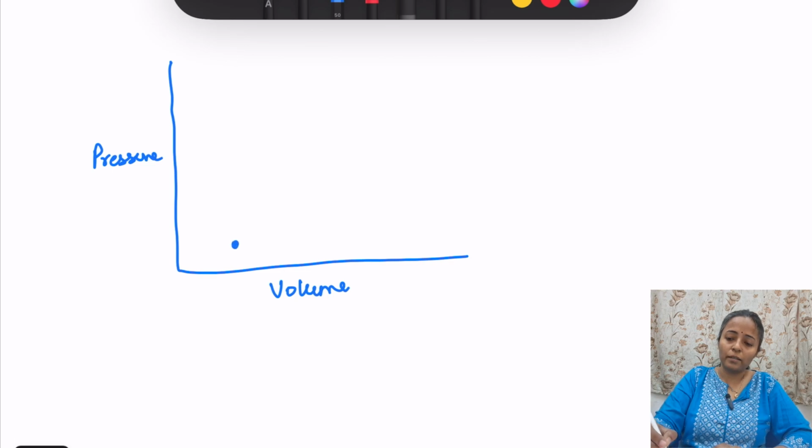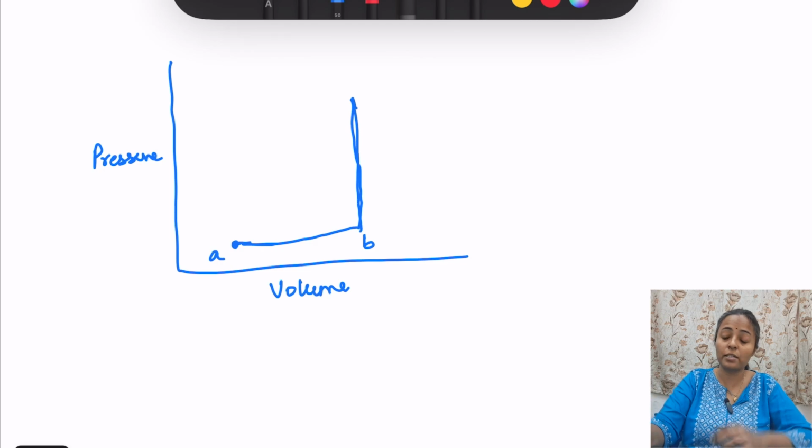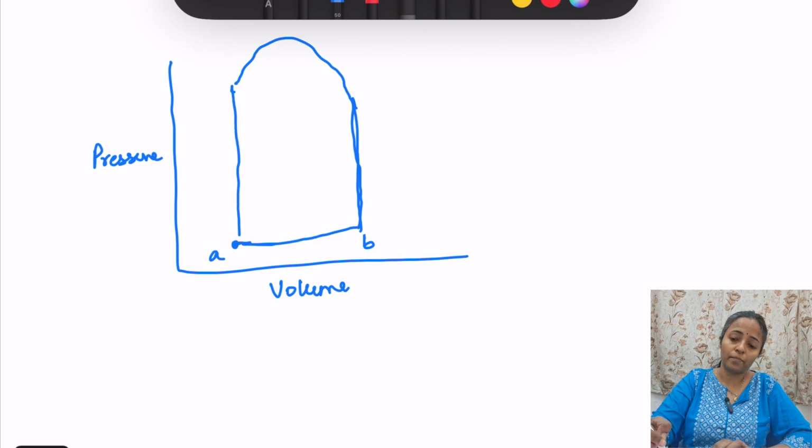So initially there is an increase in the volume, so we'll write AB. Then what is happening? Pressure is increasing. This is a straight line. Pressure is increasing, volume is not changing. After that we'll draw like this, and then we'll draw like this. What is this? See, we'll just mark it. Here volume is increasing.